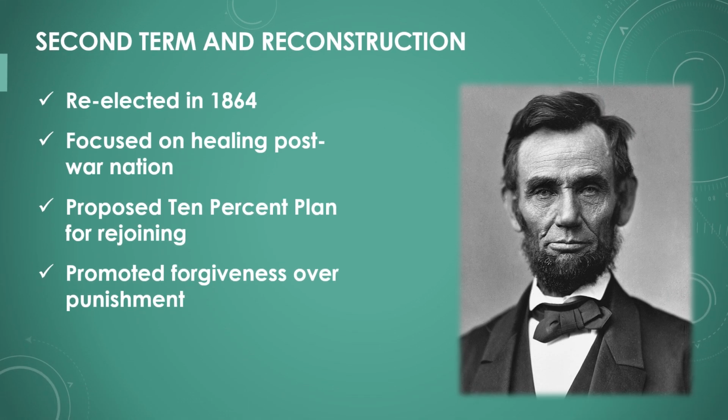Lincoln was re-elected in 1864, and his second term focused on healing the nation after the Civil War. He believed in a lenient approach to Reconstruction, aiming to reunite the country quickly. Lincoln proposed the 10% plan, which allowed Southern states to rejoin the Union if 10% of their voters pledged loyalty. He sought to promote forgiveness and reconciliation rather than punishment. However, his vision for Reconstruction would be challenged after his assassination.